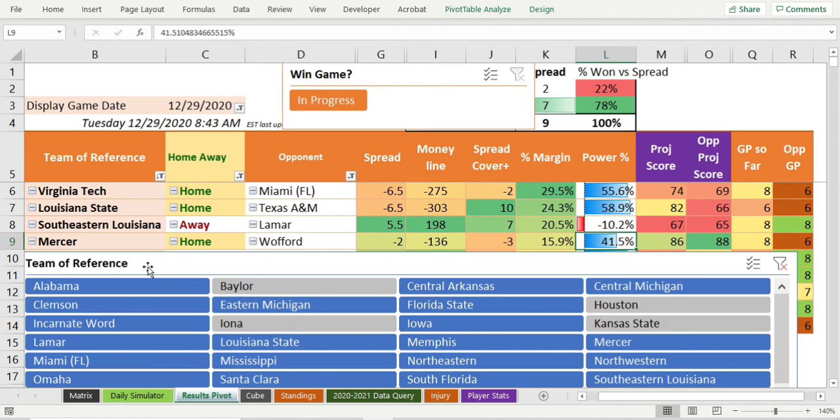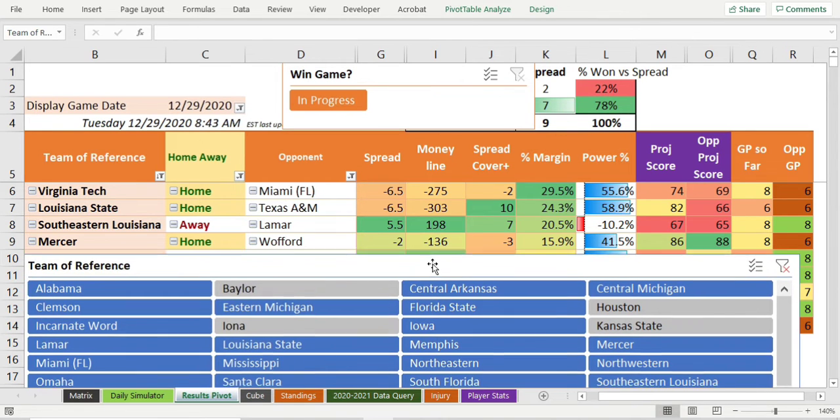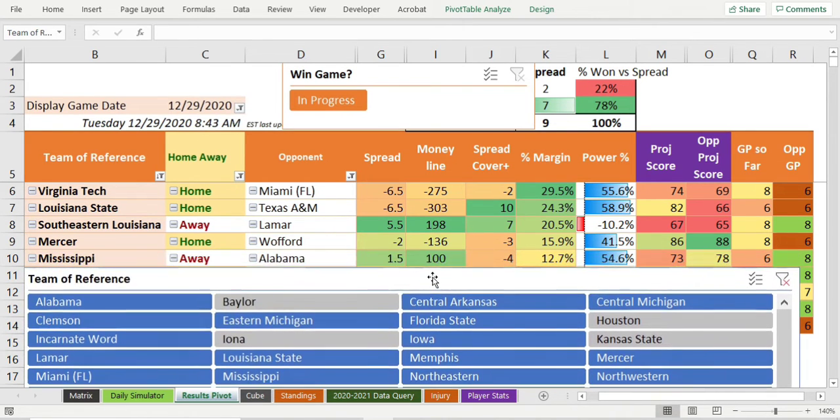Mercer is at their first home game, I believe I had in this file, against Wofford. All right, this I kind of like. So they're at home. They're only -136. They've got 8 games. Wofford's got 6. Their power percentage is up in the 40s, and this is at about 50. This is a pretty good pick. This line should be worse than 136. This line should be like 150 or worse. And so that's a reasonable pick.